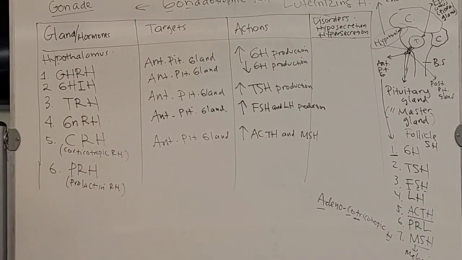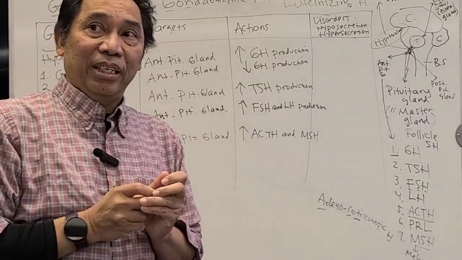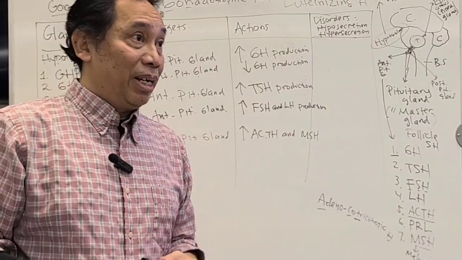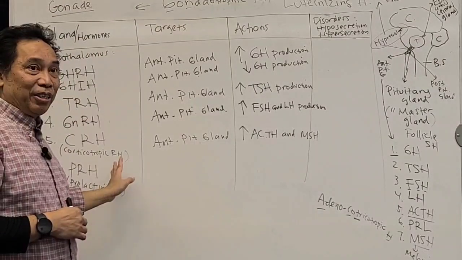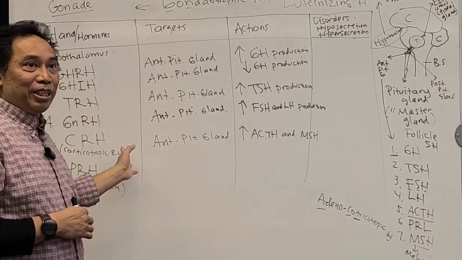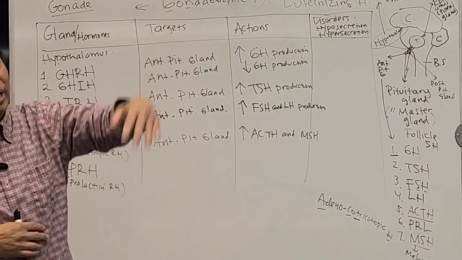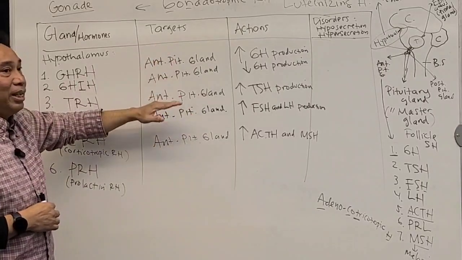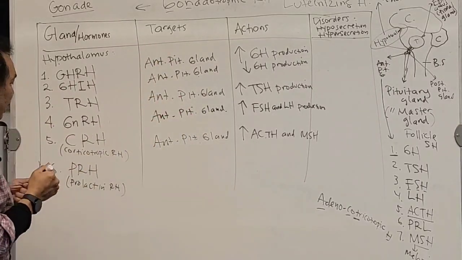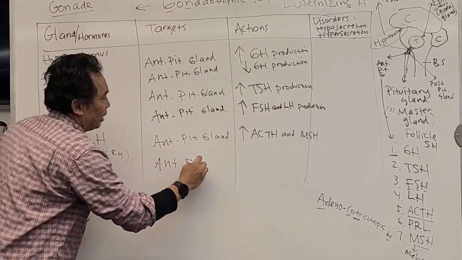Remember, lactate is related to milk, so this is related to milk production. But right now we're not going to milk production yet, because the target is still the anterior pituitary gland.